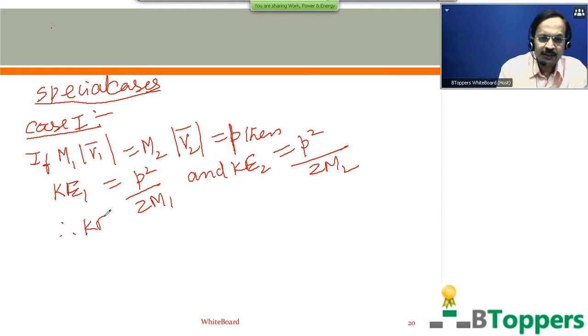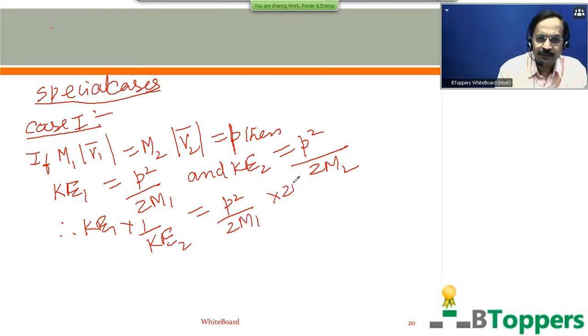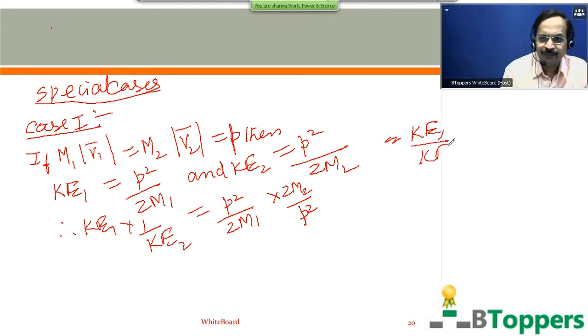Therefore, the ratio of the kinetic energies of the two bodies: multiply kinetic energy of M1 with the reciprocal of kinetic energy of M2, P square by 2M1 into 2M2 by P square. So kinetic energy of M1 divided by kinetic energy of M2 is equal to M2 by M1.